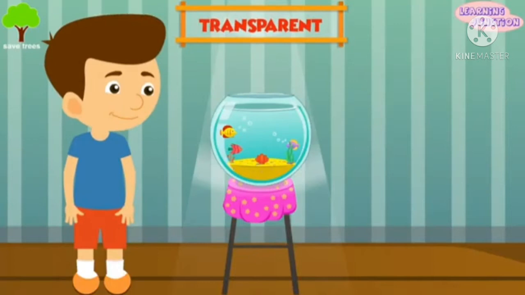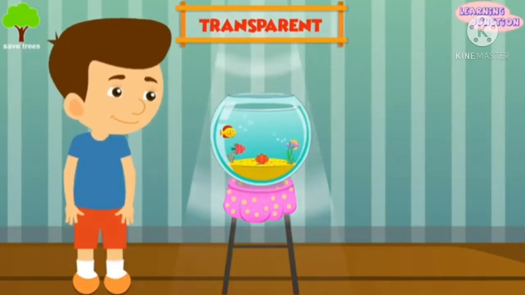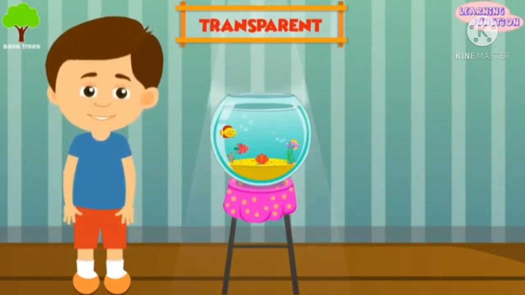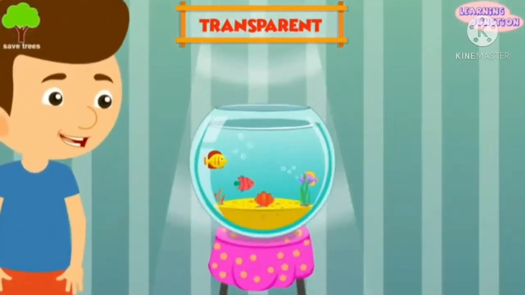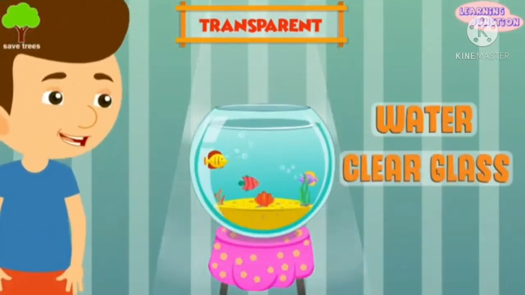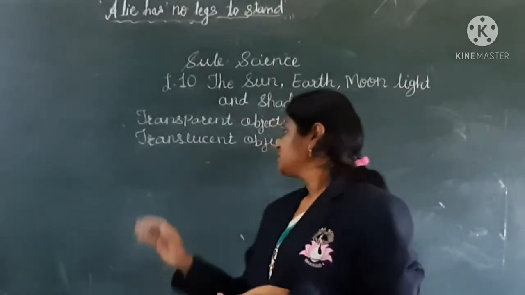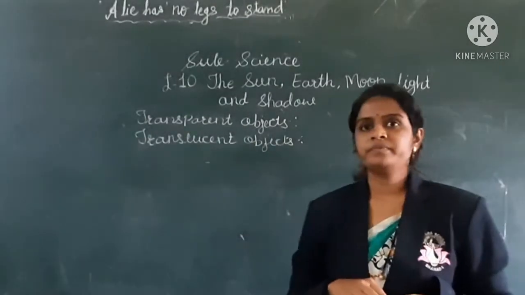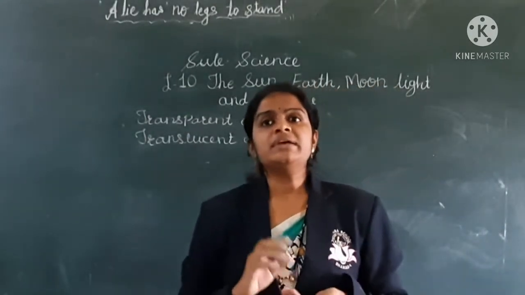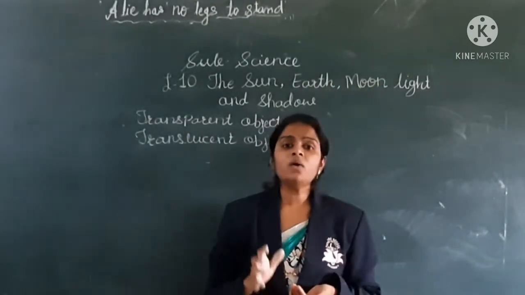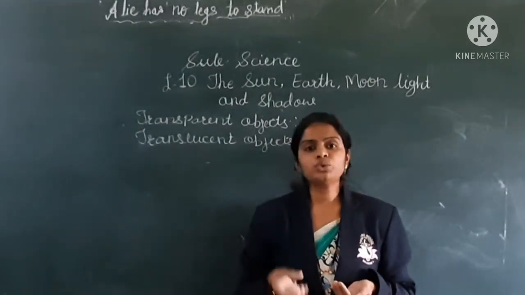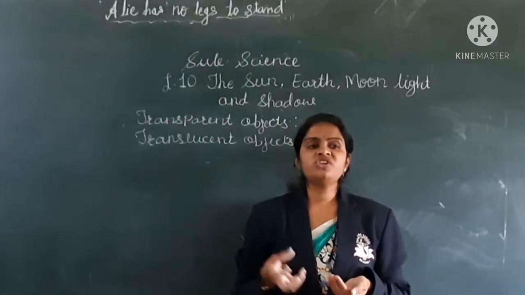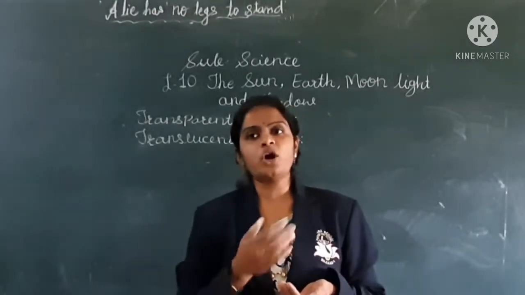You're able to see the fish clearly through the glass aquarium, as it allows light to pass through it, so it's transparent. Water and clear glass are examples of transparent objects. Next type is translucent objects. Some objects allow only some amount of light to pass through them. These objects are called translucent objects.